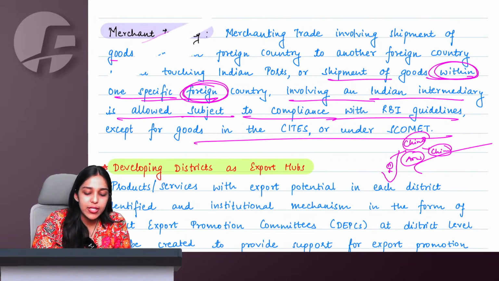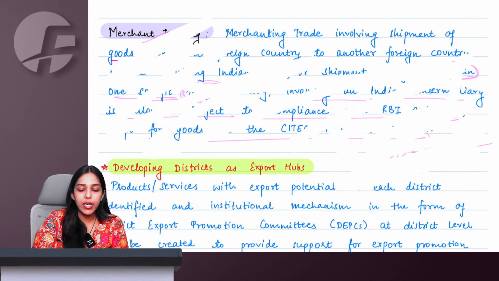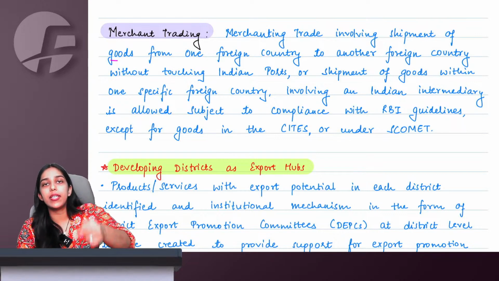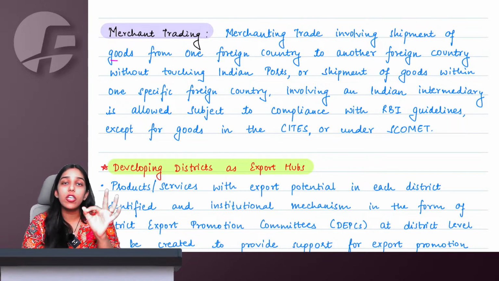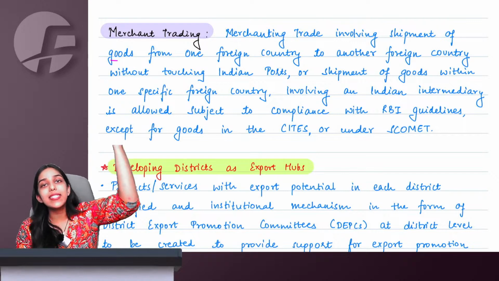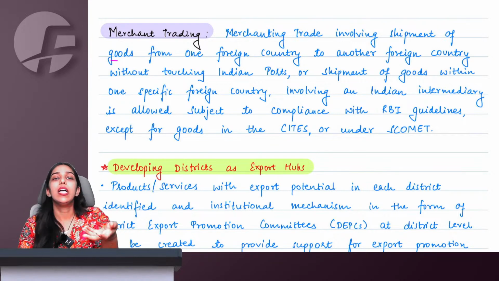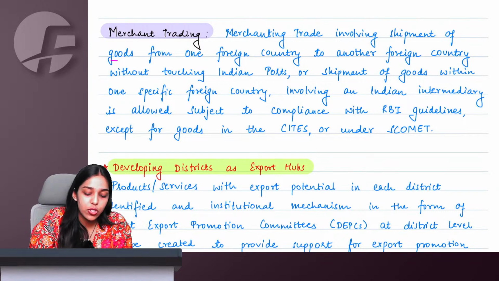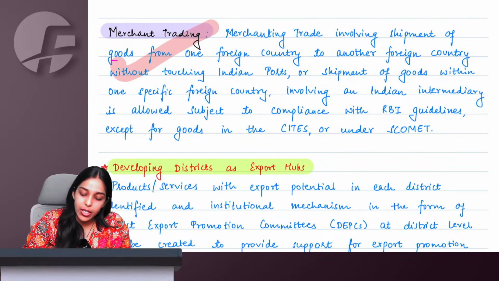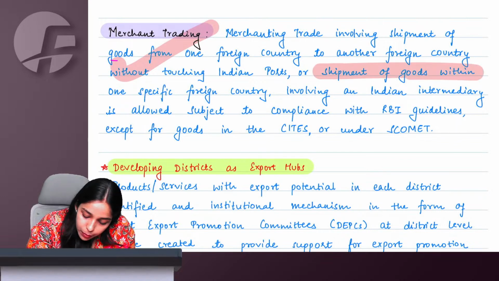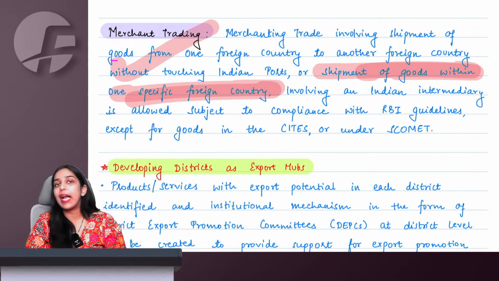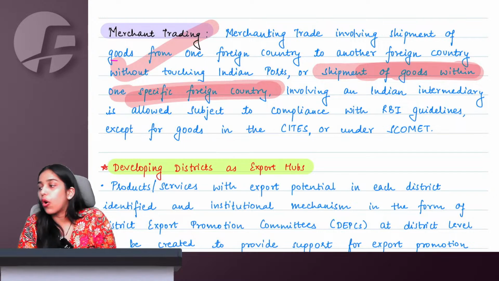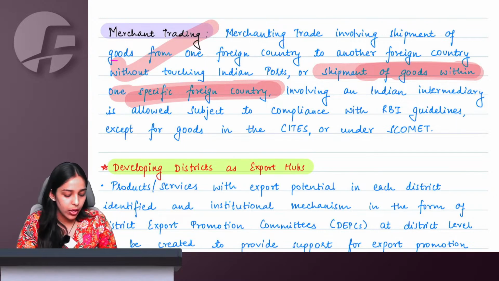Earlier merchant trading said that the goods should go from one country to another country without entering into India. But even if the goods are going from one foreign country to that same country, but the intermediary, the person arranging the trade, is an Indian person, then also it is known as merchant trading only. So this particular line was newly added recently. Say yes or no. Got it, ma'am.